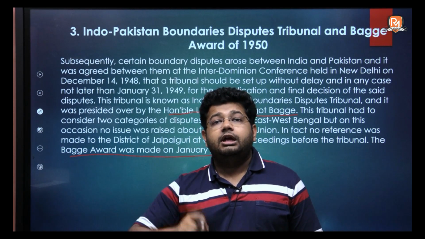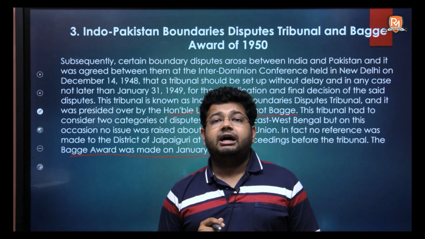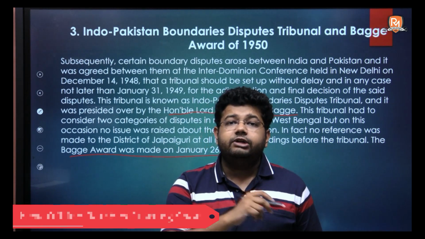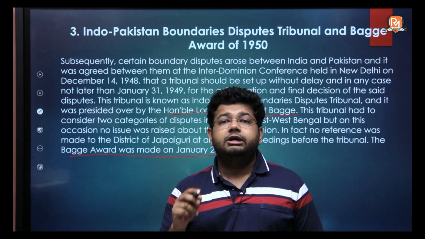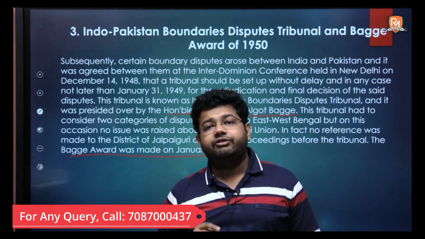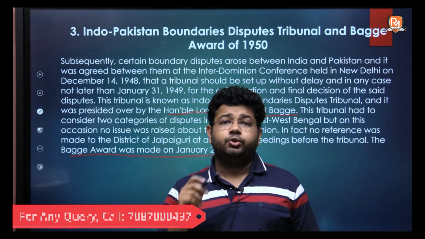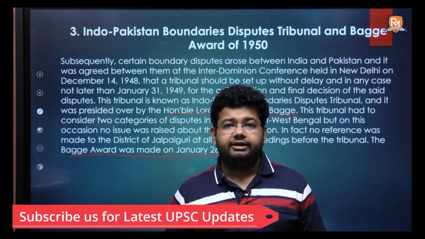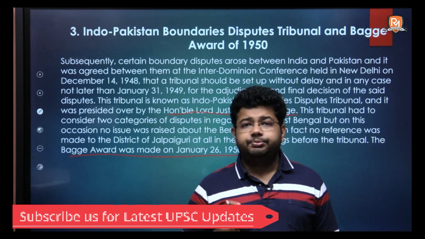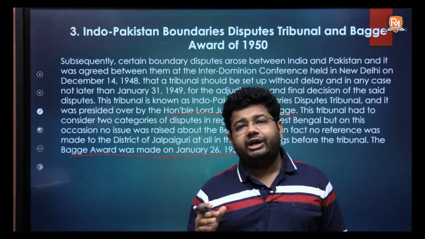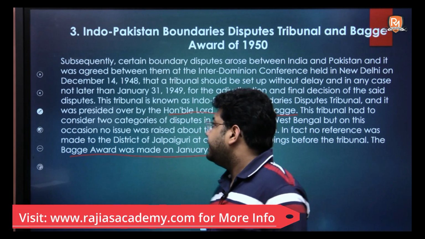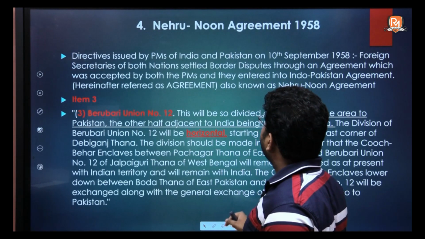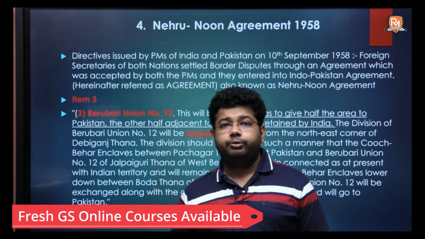However, in 1952, Pakistan objected, and it said that the way the line was drawn as per the Radcliffe Award, Berubari Union should have been part of Pakistan and not that of India. So, this dispute hung on for quite a while, and in 1958, ultimately, the Nehru-Noon Agreement took place.